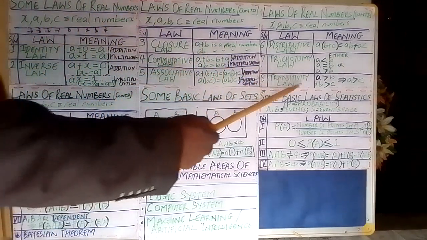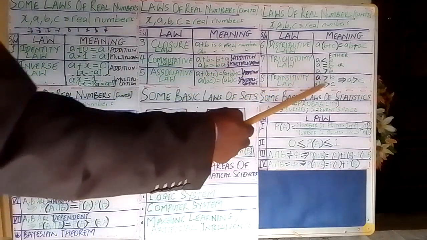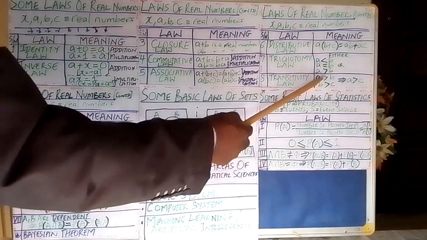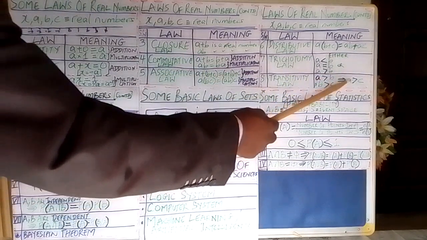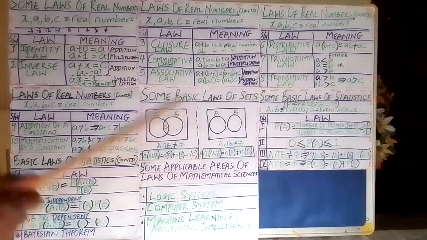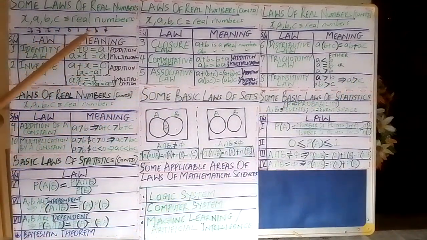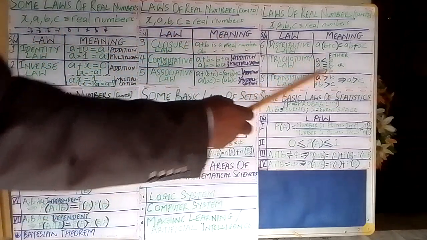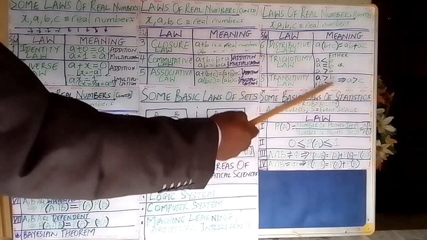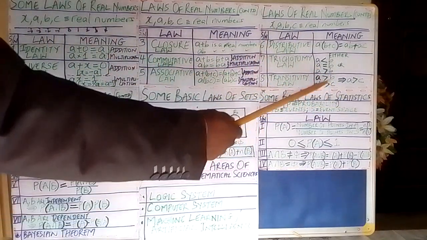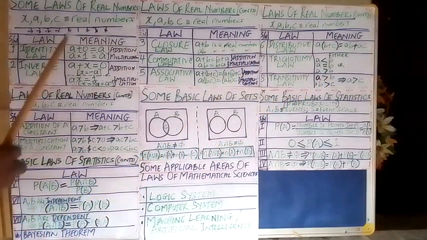But what the transitive law just says, with respect to inequality, is that if A is greater than B and B is greater than C, then A must be greater than C. We can simply use a simple example to verify that. Let us pick two numbers, A and B, such that A is greater than B, and then we pick another number C so that B is greater than C. So let's look at these three numbers. 1, 2, 3.